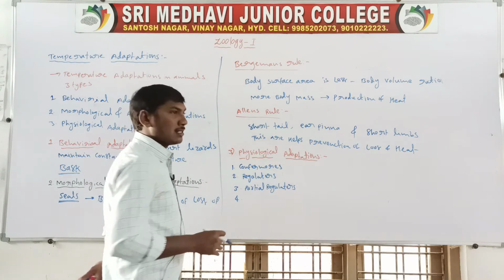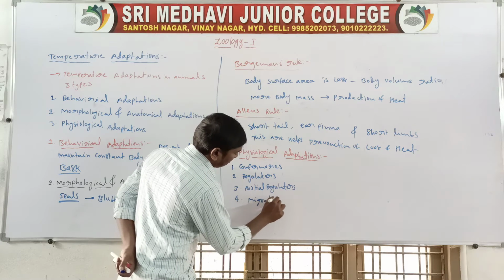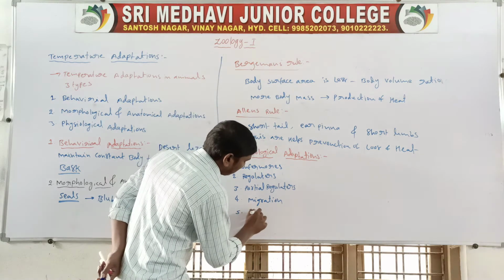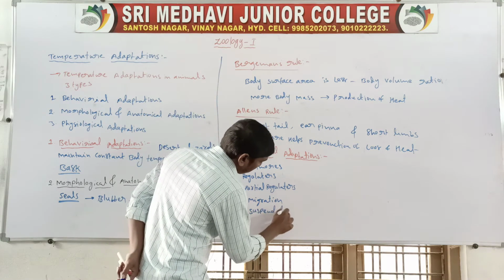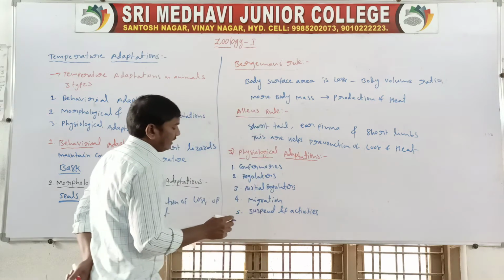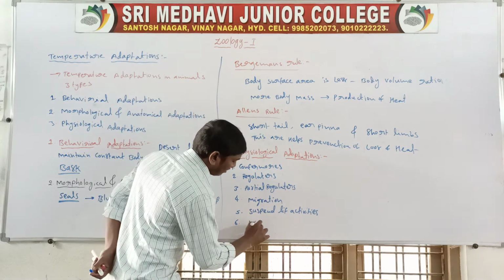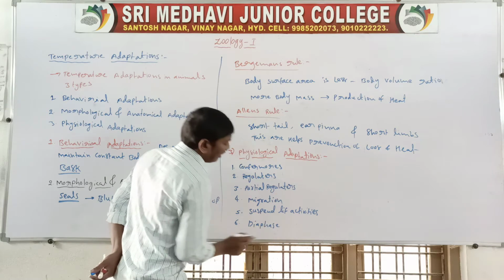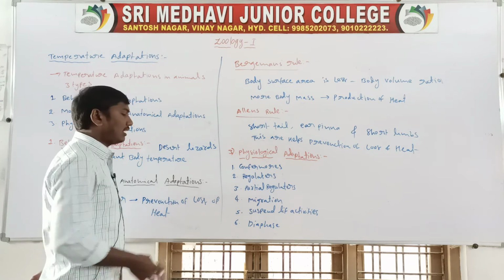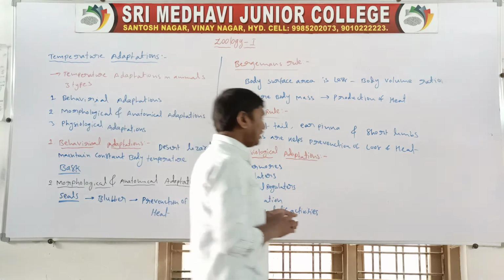Fourth one, migration. Fifth one, suspend life activities. Sixth one, diapause. So these are the physiological adaptations: conformers, regulators, partial regulators, migration, suspend life activities, and diapause.